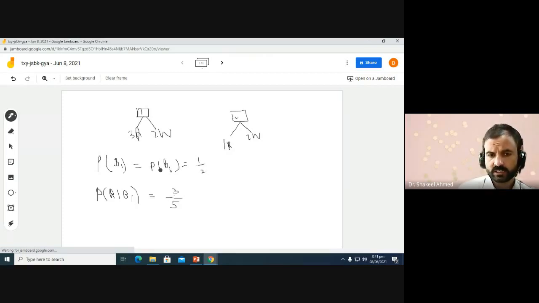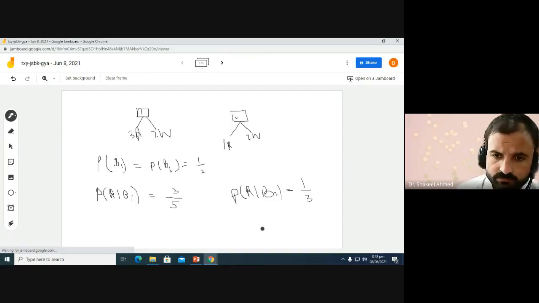Then the probability of selecting a red ball from box 1 is 3/5, and the probability of selecting a red ball from box 2 is 1/3. So these two are the reverse conditional probabilities, and we need to find first the probability of selecting a red ball.